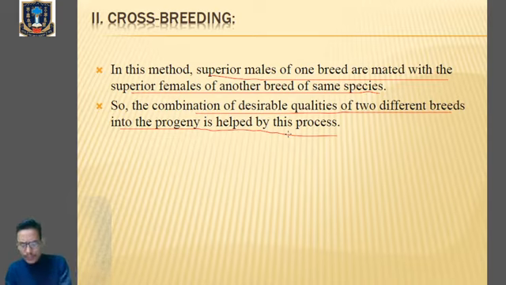Similarly, we have got a new breed of sheep called Hisardale. This Hisardale is a new breed of sheep which has been produced by crossbreeding between Bikaneri ewes and Merino rams. Clear? Similarly, a crossbreeding between white shorthorn and the black Angus cattle produces a blue roan hybrid. Clear? So these are a few examples of crossbreeding.